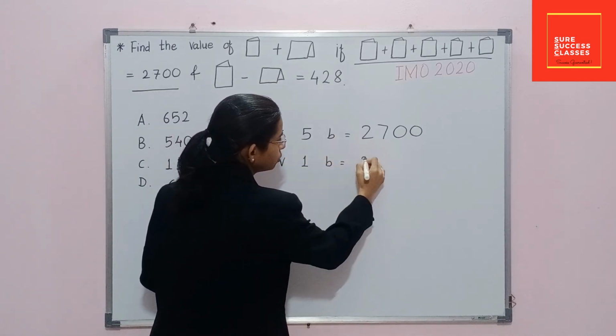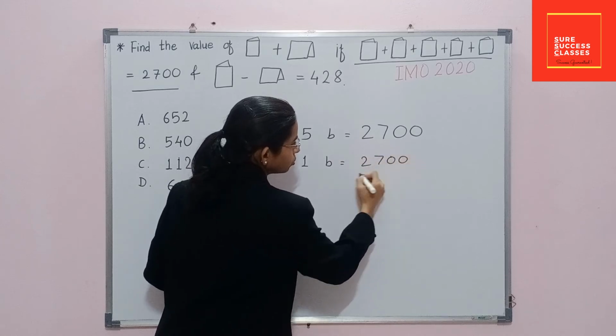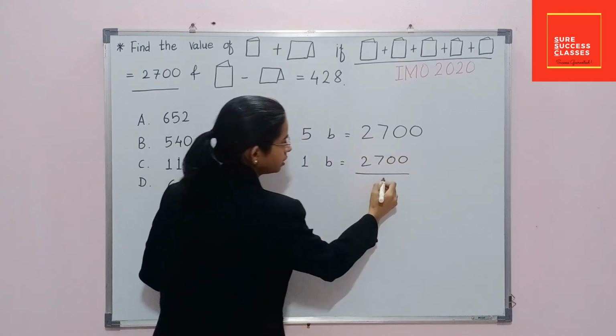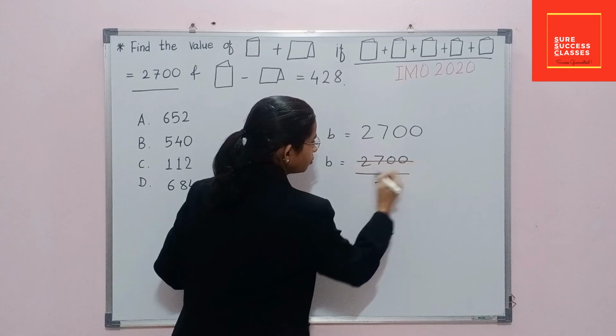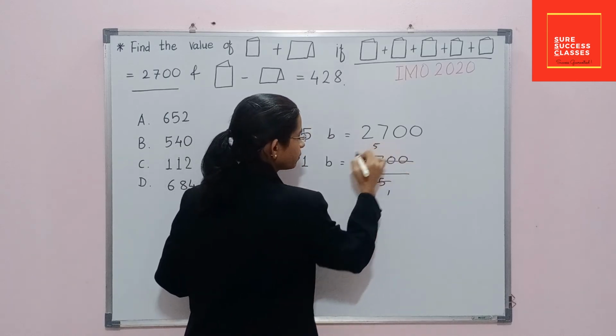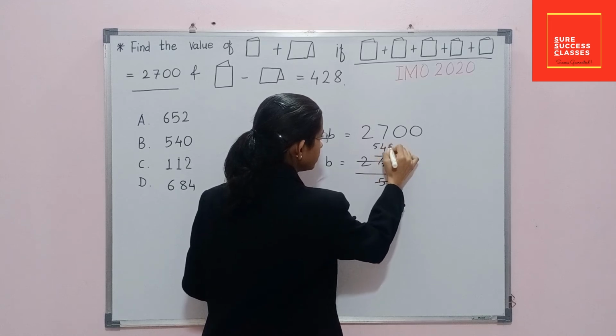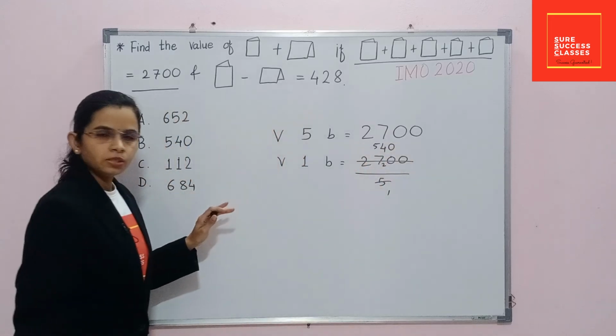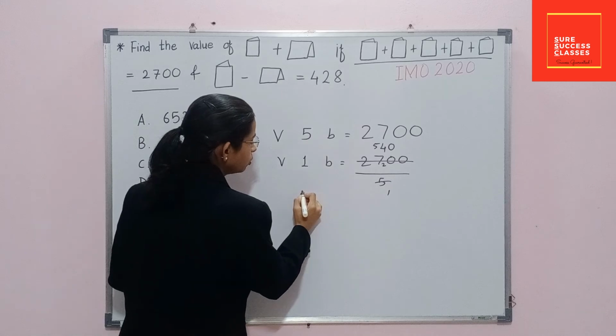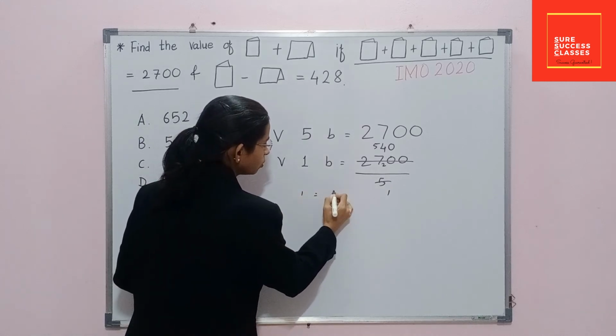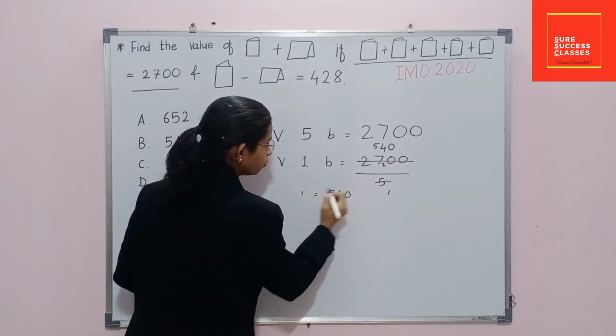It is equal to 2700 divided by 5. 5 ones are 5, 5 fives are 25 to remain, 5 fours are 20 and 0. Means value of one book is equal to 540.